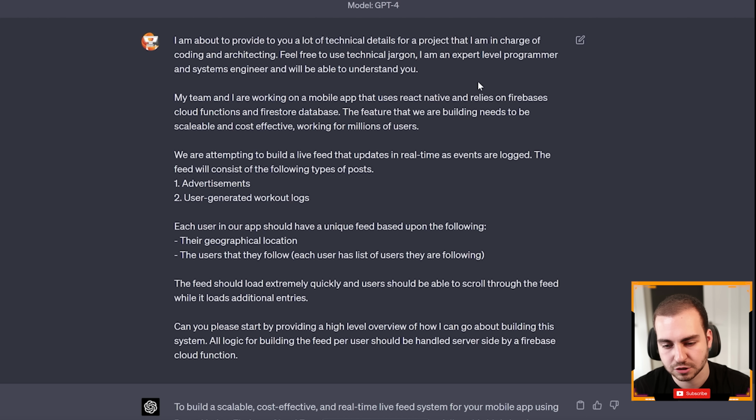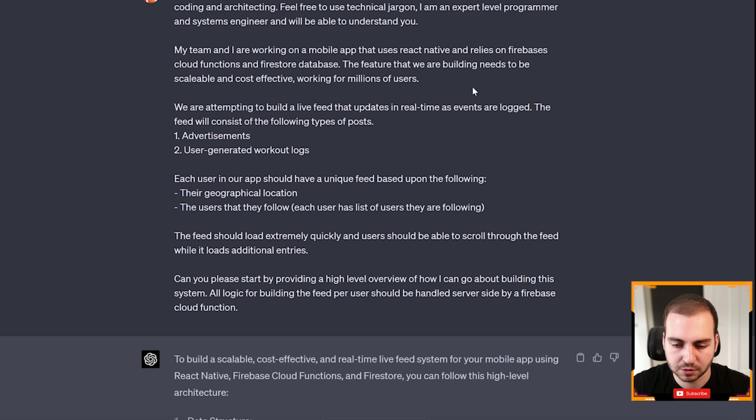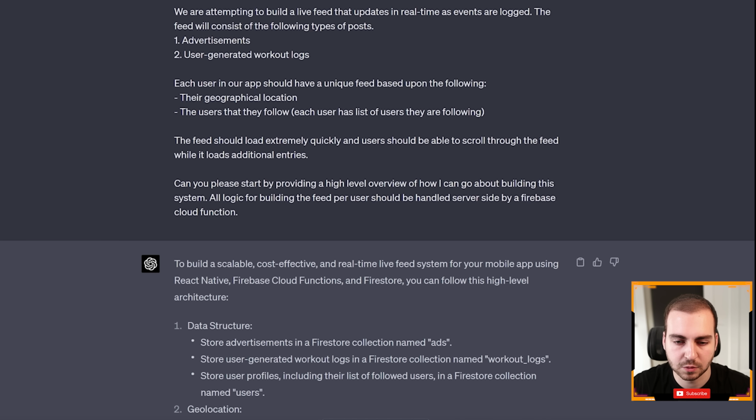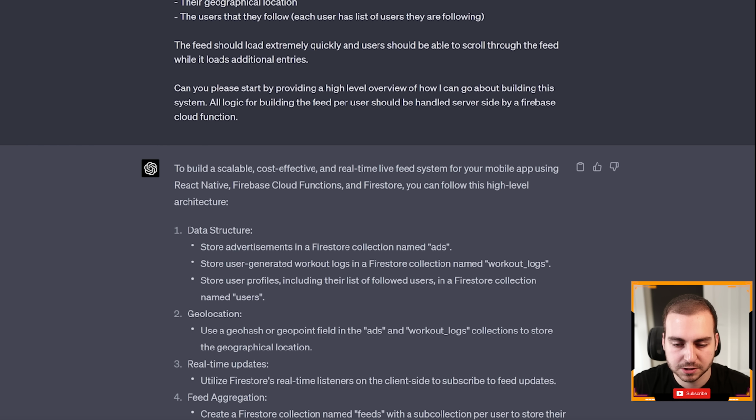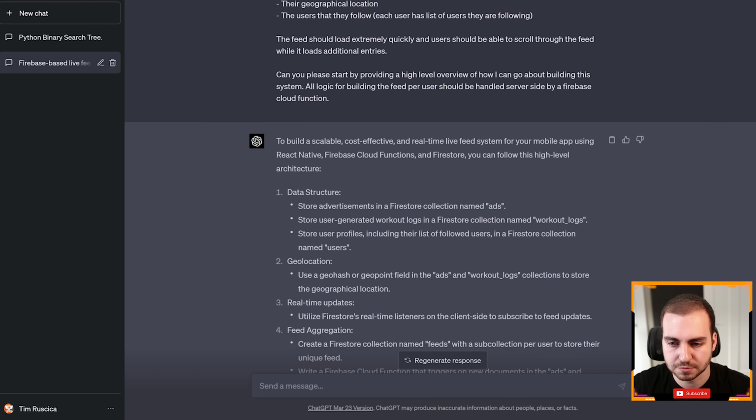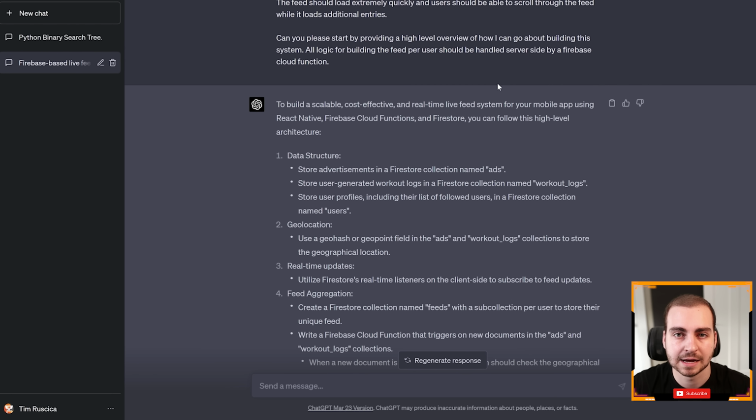Each user in the app should have a unique feed based upon the following: their geographical location, the users that they follow. Each user has a list of users they are following. Okay, the feed should load extremely quickly and the users should be able to scroll through the feed while it loads additional entries. Can you please start by providing a high-level overview of how I can go about building this system? All logic for building the feed per user should be handled server-side by a Firebase Cloud function.